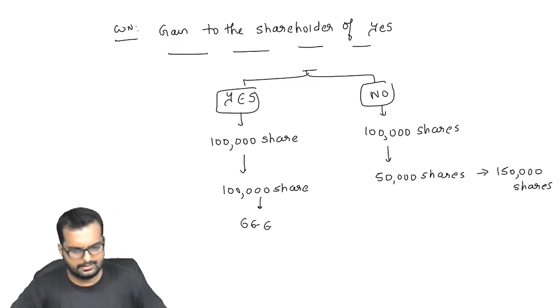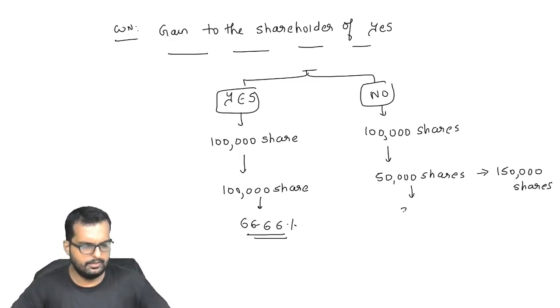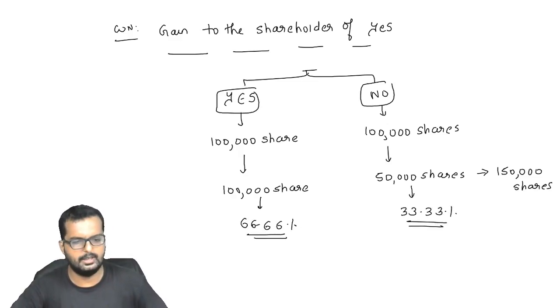He will be holding 66.66% voting right. This fellow will be holding 33.33% voting right.